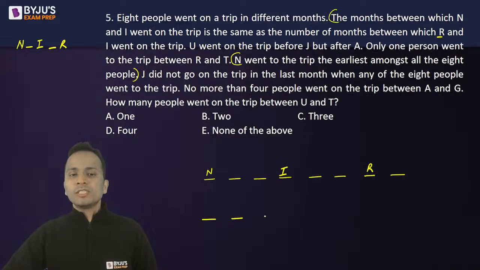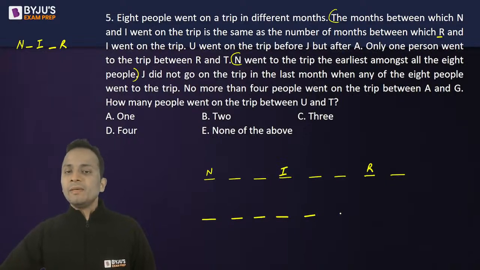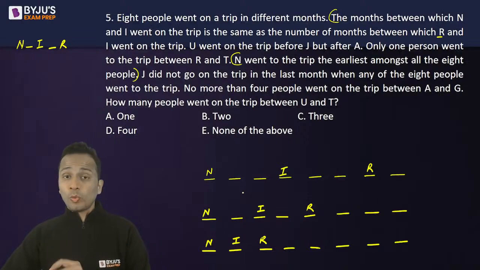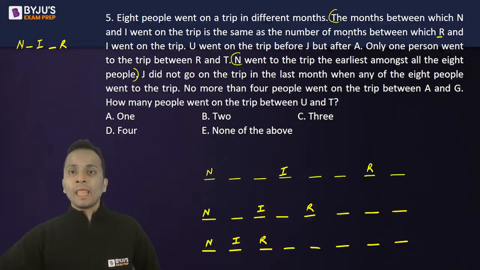Another way I can do this is I can keep 1 month between them. So N, I, and R. Another possibility is I will not keep any month between them. So it can be N, I, R. There can be 3 possibilities. I will explore each of these possibilities quickly one by one. Okay, so number of months between N and I is equal to number of months between R and I.